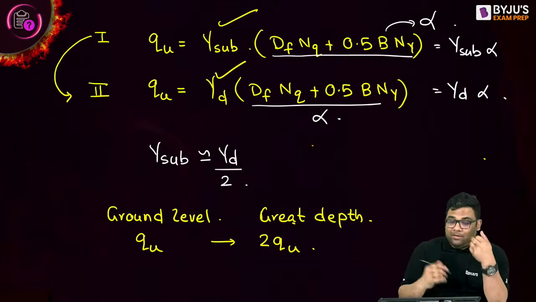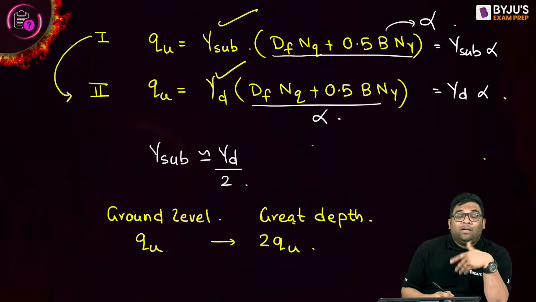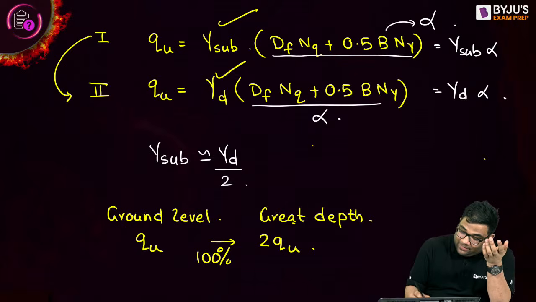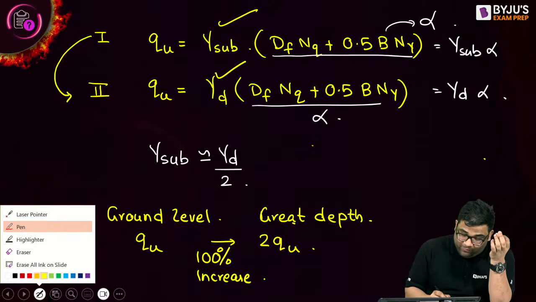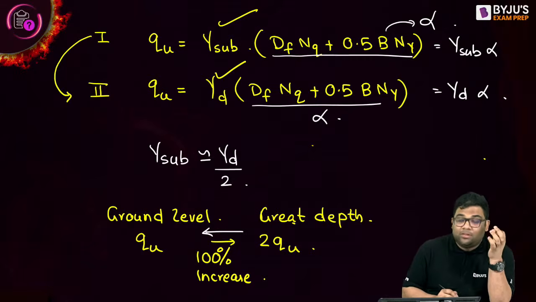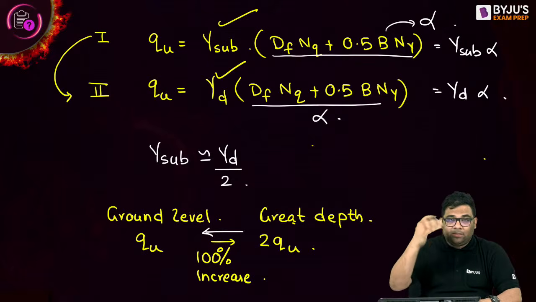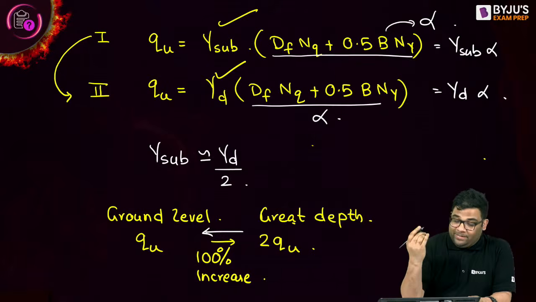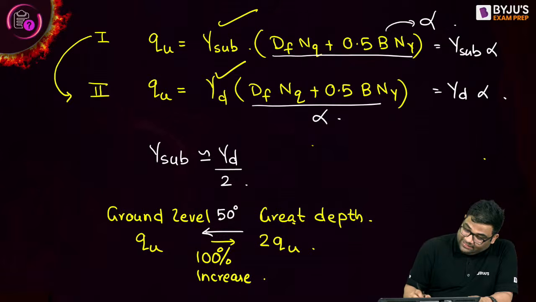Double means a 100% increase. And when moving from great depth to ground level, when the water level is rising, it goes from 2Qu to Qu, which means a 50% decrease.